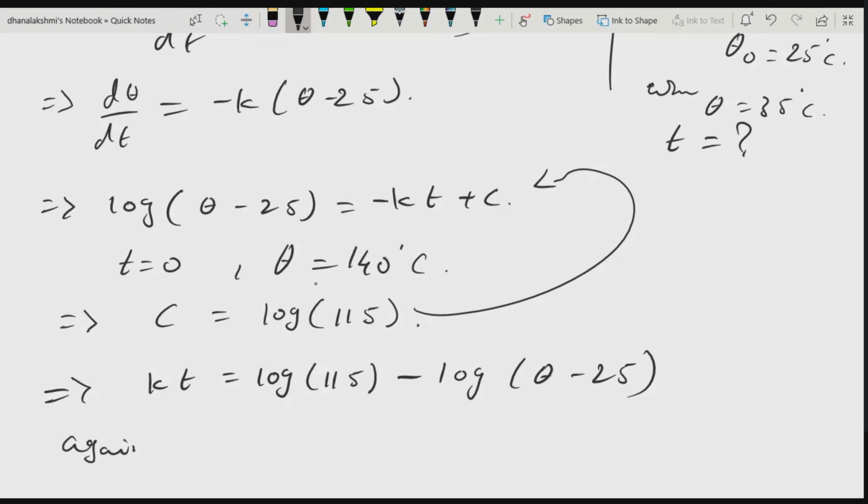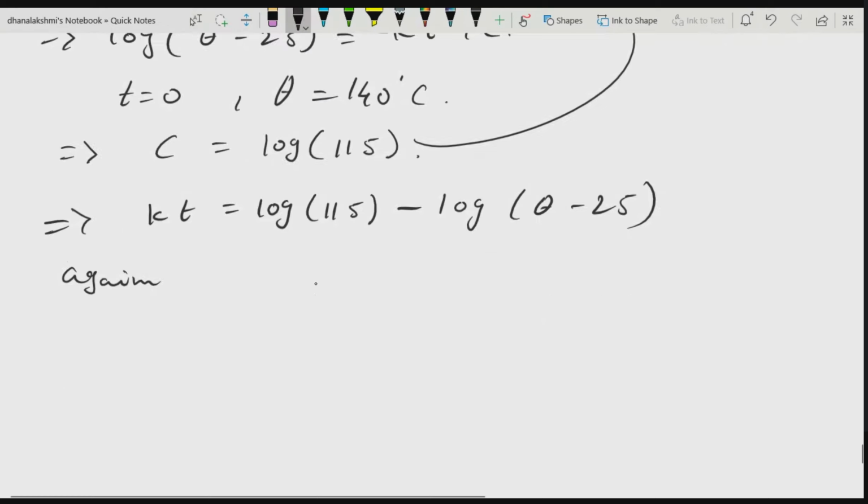Again, what other condition is given? At t equal to 20, theta is how much? 80 degrees centigrade. So again you substitute here. This is one equation, let it be 2, for example. At t is equal to 20, your theta is equal to 80 degrees centigrade. So let us substitute there.